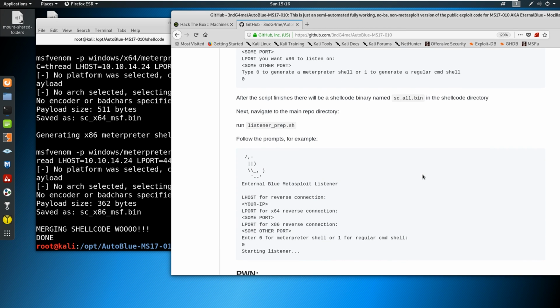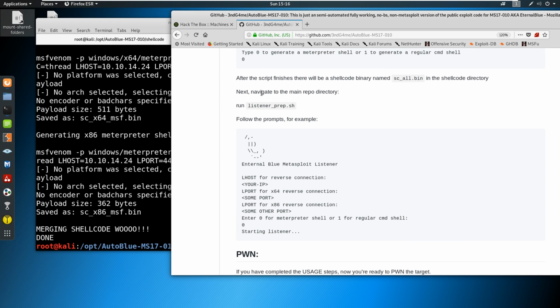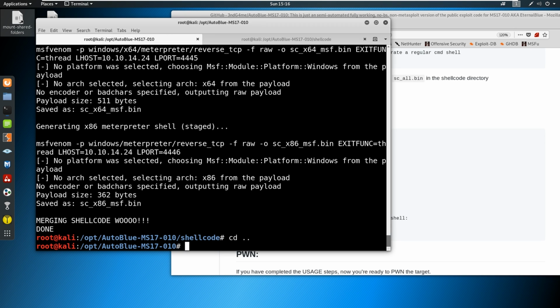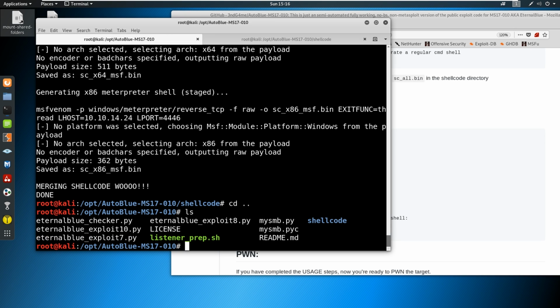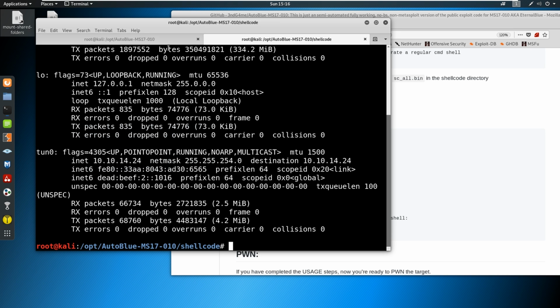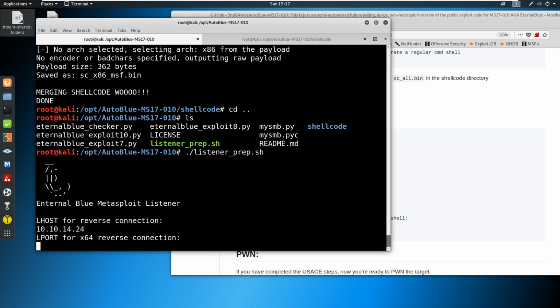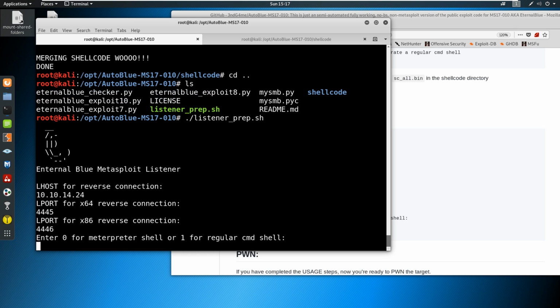All right, so coming through here, now it says we need to do a run listener prep. So we've got to go back a directory, say ls, make sure we're in the right directory. Okay, we're going to run listener prep.sh. Now we've got to generate a listener. So again, we need our LHOST. I believe I'm at 26 or 24? 24. I used to be 26. Okay, and we said 4445, 4446.